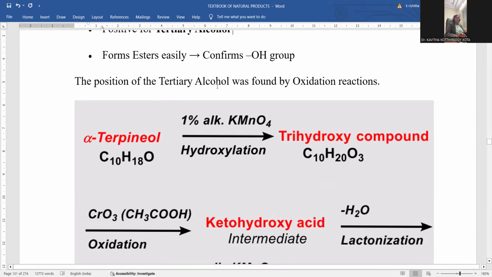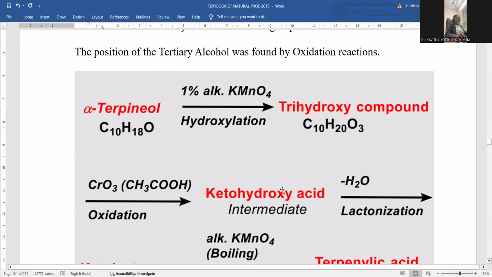So the position of tertiary alcohol was found by the oxidation process. Where is that alcohol? That we need to trace out. We need to isolate the position of the OH group by means of the process called oxidation. In order to get that, first of all, let me go with alpha terpineol, C10H18O. Now you can add 1% alkaline potassium permanganate solution, which is able to generate hydroxylation. Wherever a double bond is present, that is hydroxylated. Hydroxylation means OH added at the double bond carbon atoms.